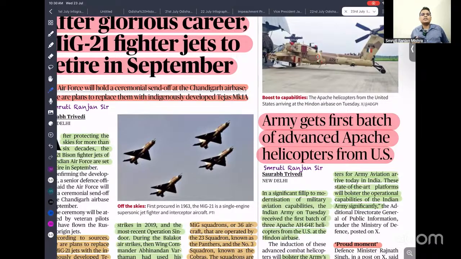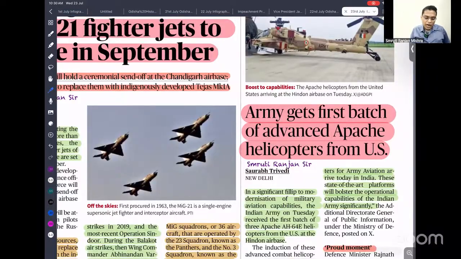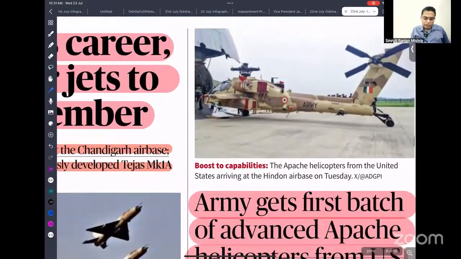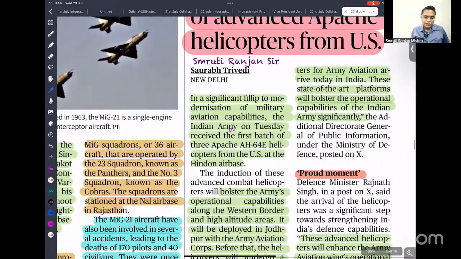India bought this helicopter from which country? The Army gets the first batch of advanced Apache helicopters. You can see the image of it from the USA. It will give a significant boost to our army because we are lacking firepower, particularly in attack helicopters, as it is going to operate in the Rajasthan Jodhpur region, where the attack helicopter role is very important in case of any conflict with Pakistan.